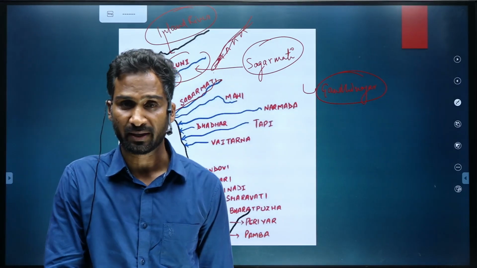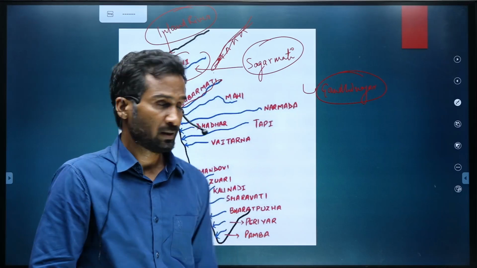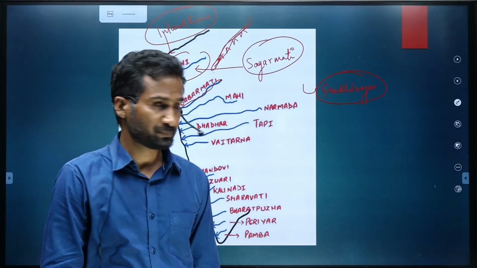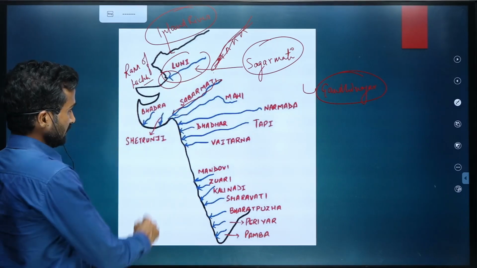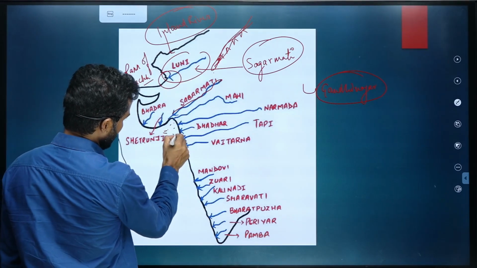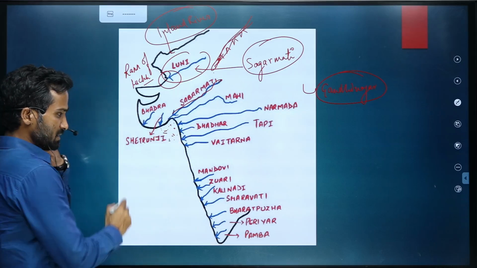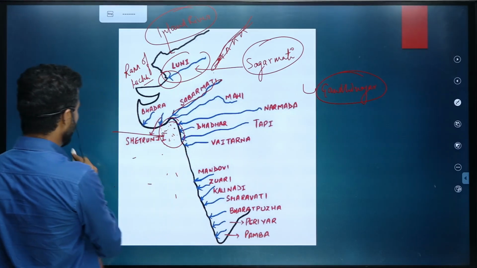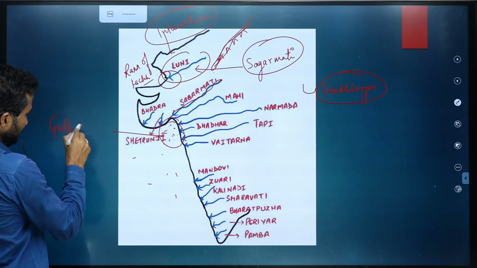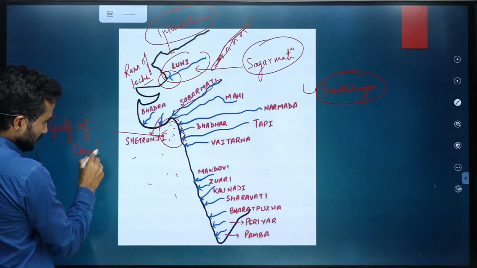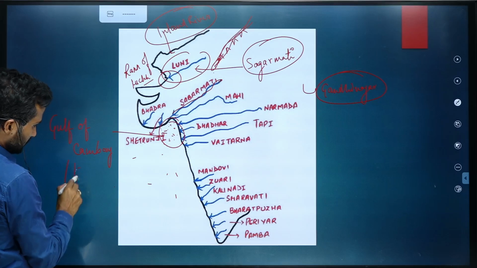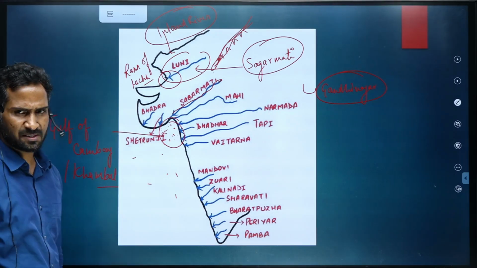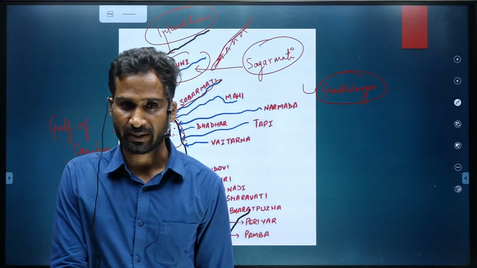Udaipur is a famous city in Rajasthan. So Sabarmati is originating near Udaipur and moving westward and drains into this part of the Arabian Sea. This entire is the Arabian Sea, and this part of the Arabian Sea is called the Gulf of Cambay, also called Khambat. Ultimately it drains into the Gulf of Khambat or Cambay.